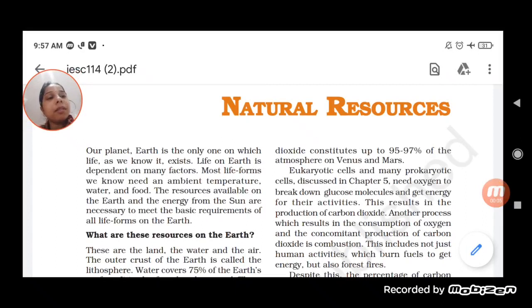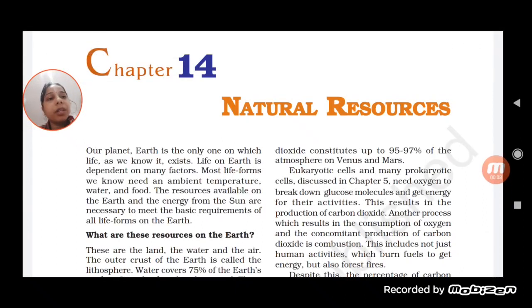So students, today we will start with a new chapter, and that is natural resources. This chapter is included in the internal assessment, although it is not included in the final. But yes, in internal assessment we can include it. So let us start with this chapter.